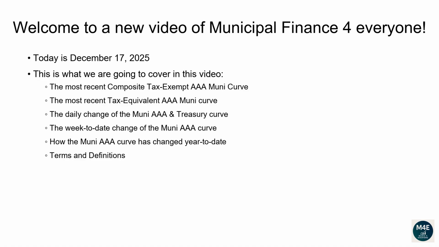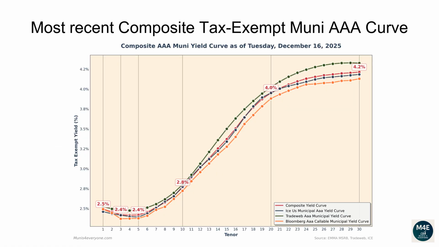Terms and definitions. Let's go over the most recent composite tax-exempt Muni AAA curve. The following composite tax-exempt yield curve is based off the most recent ICE, TradeWeb, Bloomberg yield curves that are available on the MSRB website, plus some proprietary extra adjustments, as of December 16, 2025.